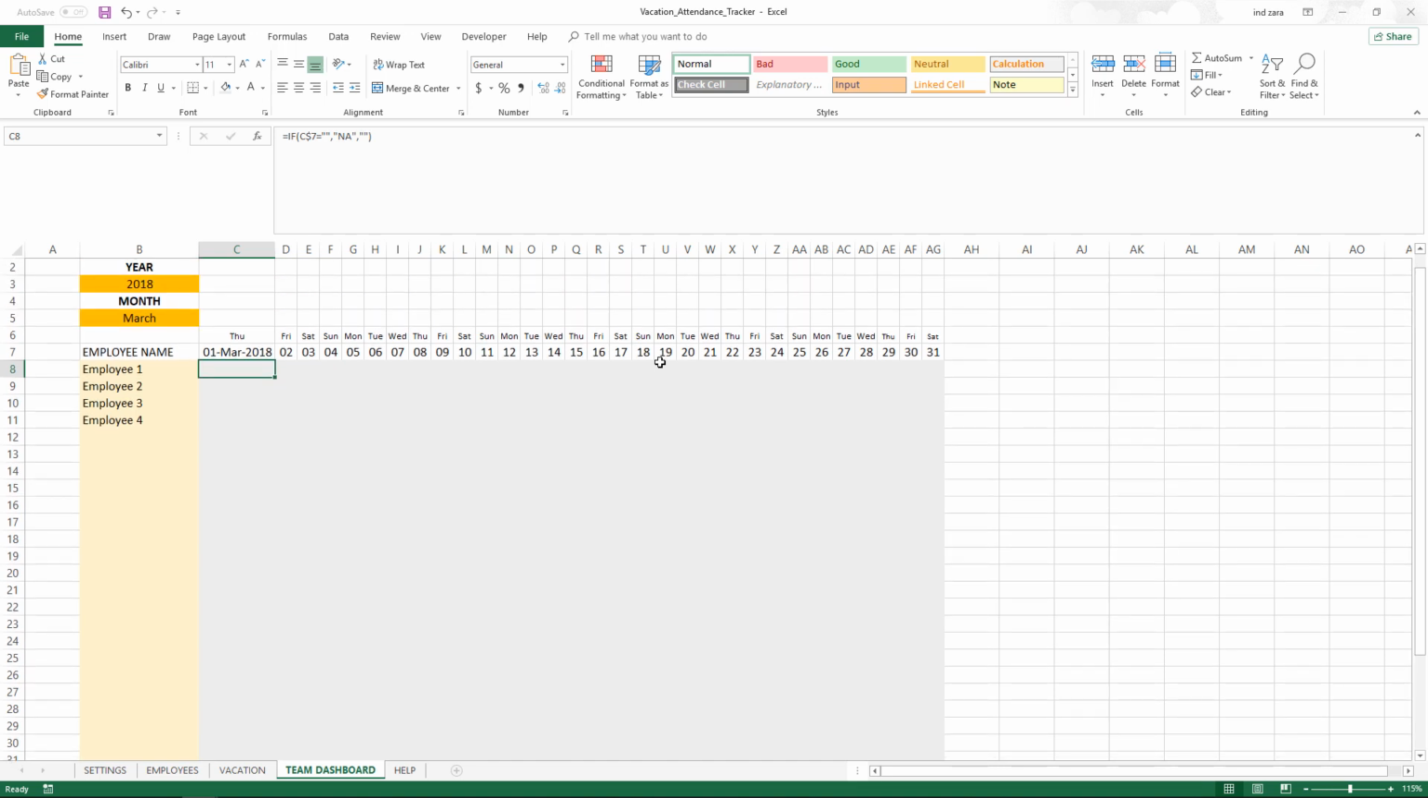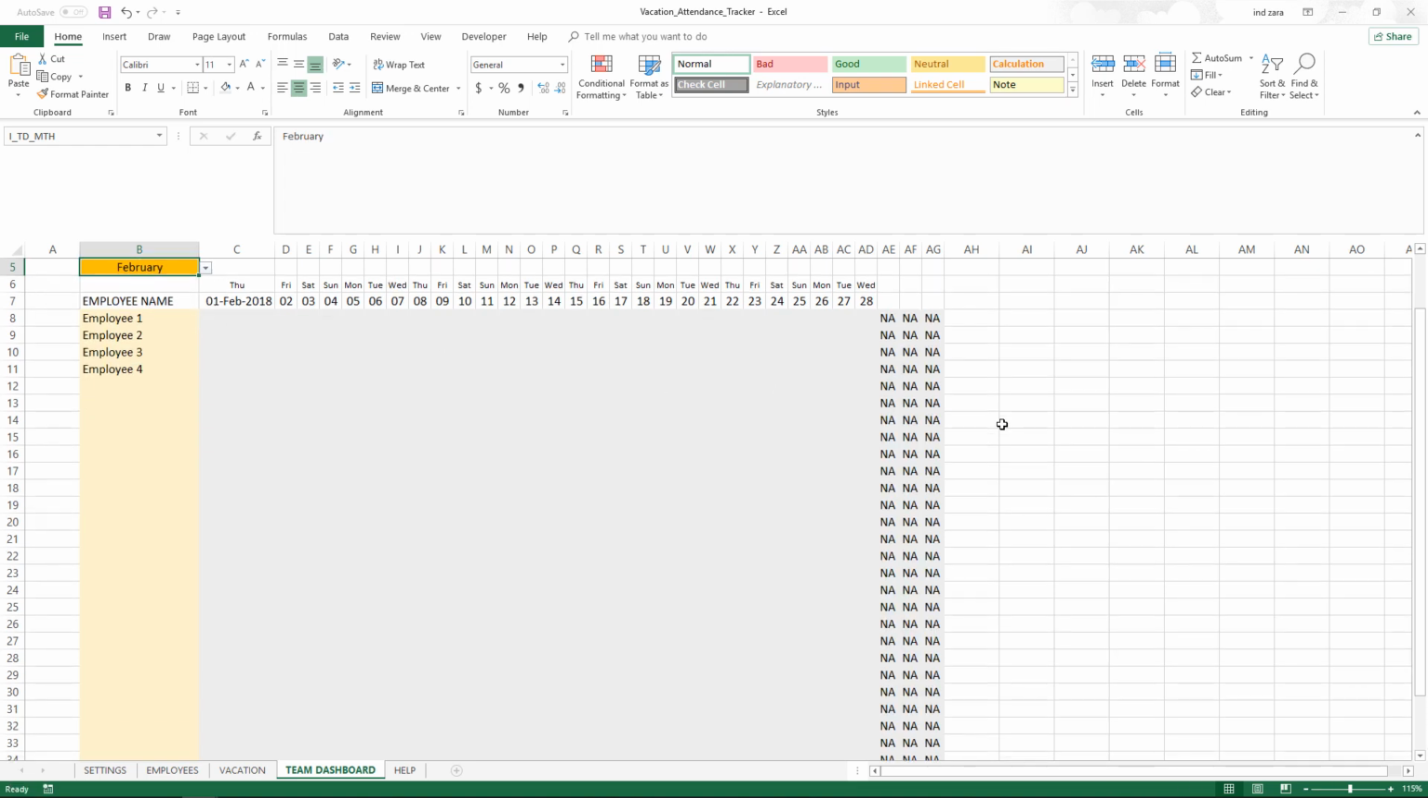Okay, there's no NA. That's because in March, there's no invalid date. So let's choose February. Now see what happens. All of the invalid dates are now shown as NA. That's pretty nice. So now this formula is working. It is showing the invalid dates. Whenever an invalid date happens, it'll show NA. This is good. Now I'm going to start expanding the formula.